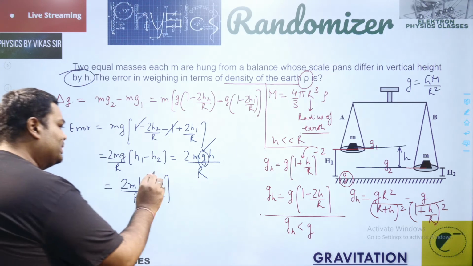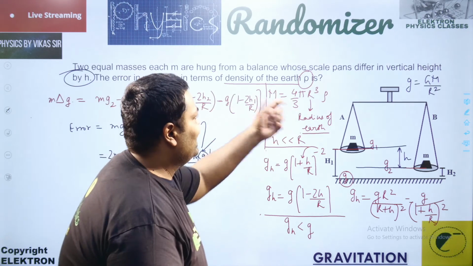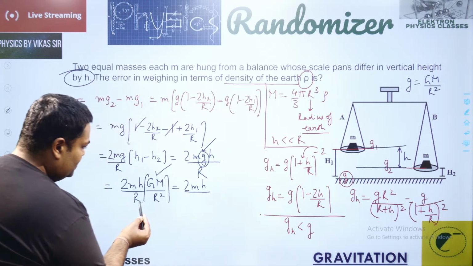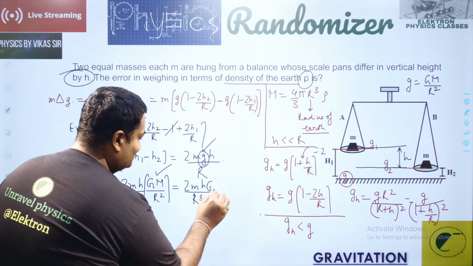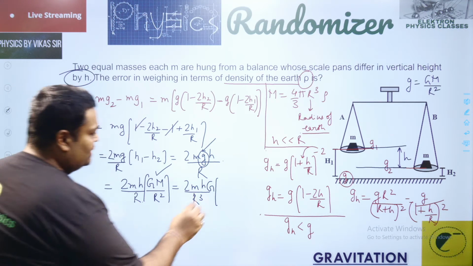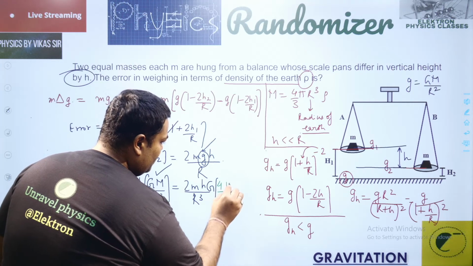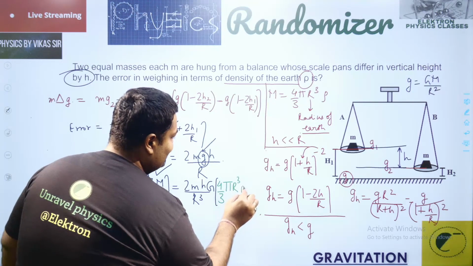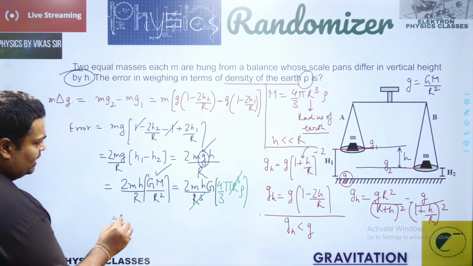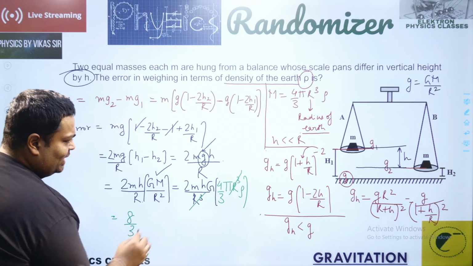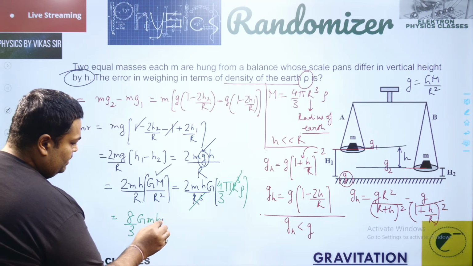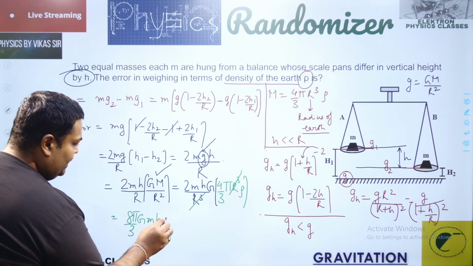Now I substitute capital M in terms of density, as the question demands. So this works as 2mh upon R cube into G, as it is, and then substituting the value for M, that is 4 by 3 pi R cube, the volume, into density, written already above. This makes me cancel the R cube, and the rest of the result becomes 8 by 3, 2 into 4 is 8, into G, into small m, into h, into pi, and into rho.